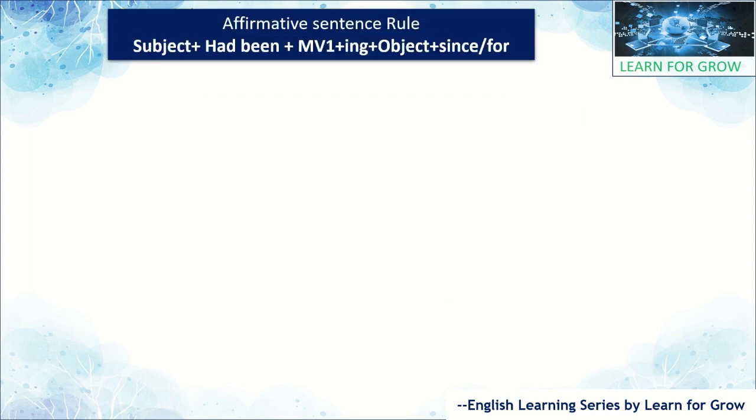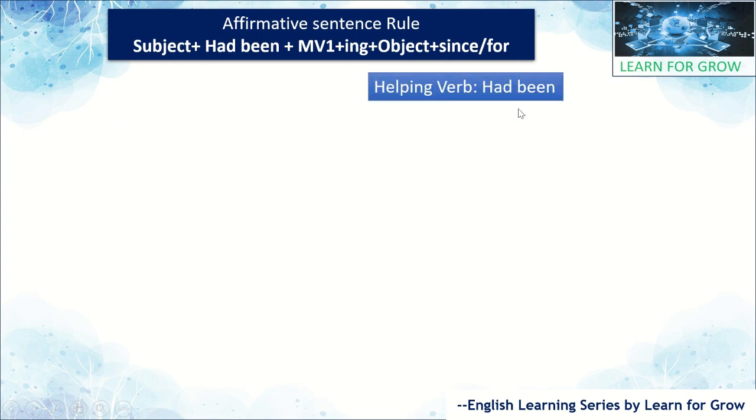Let's look at the different forms of sentences and the different rules we are studying. Let's have the first one, the affirmative sentence rule. See here, this is the simple rule which I have given here: subject plus had been plus main verb form 1 plus ing plus object plus since or for. This is the basic structural rule of an affirmative sentence. In past perfect continuous tense, we need to follow this rule and we can form the sentences.